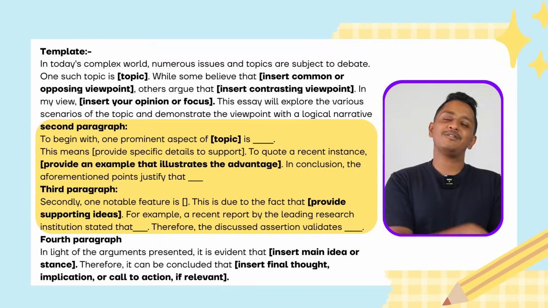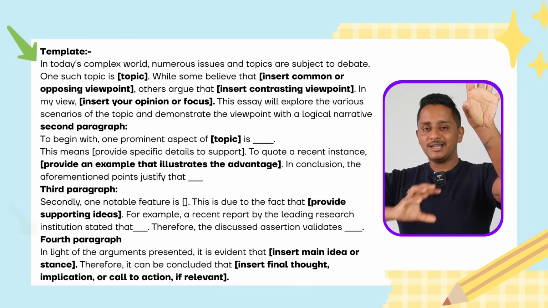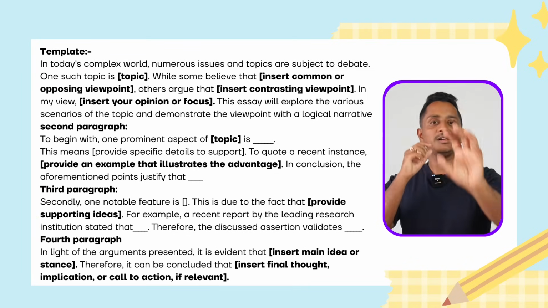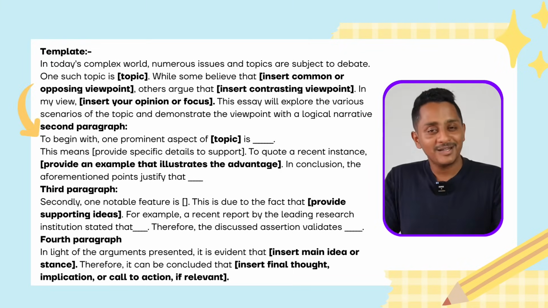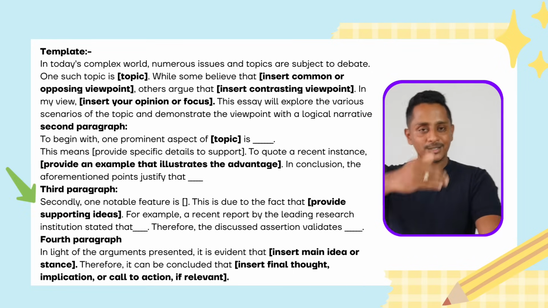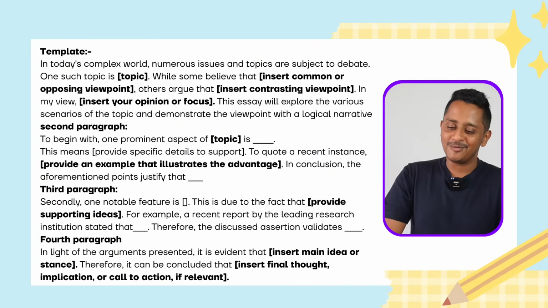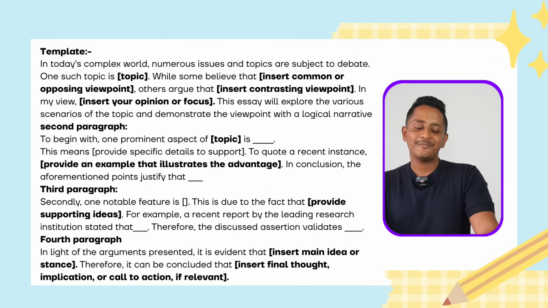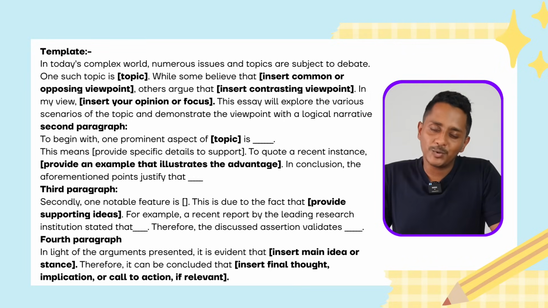Or another template I have given where the first and the last are the same. The middle paragraph is where I have taken from my other templates because I had two templates. In both the templates, what I did, first and the last paragraph I removed and put this. In the middle, whatever is there, it is just staying the same. To begin with, one prominent aspect of the topic is, this means, to quote a recent instance. Secondly, that is third paragraph, one notable feature is, this is due to the fact that, for example, a recent report by the leading research institution stated that. Rest is all the same. Any one of it you use, guaranteed, if you write it correctly, you get 26 out of 26.